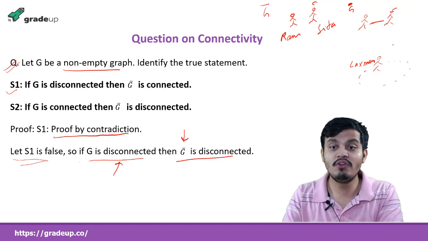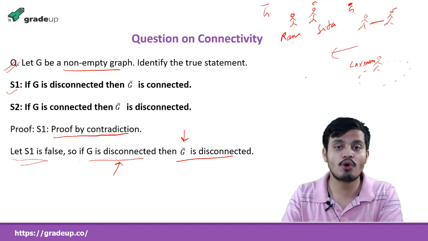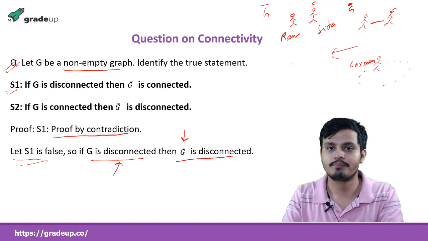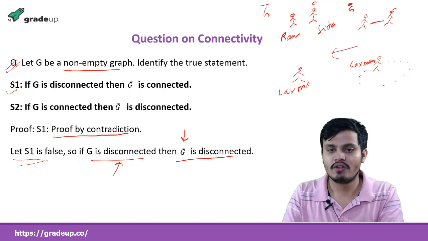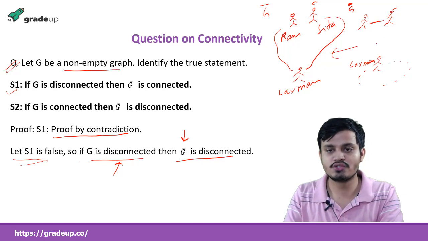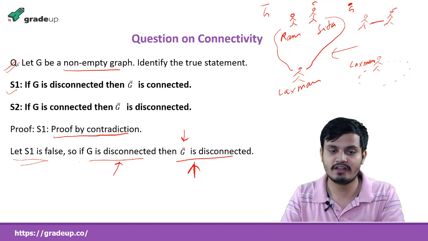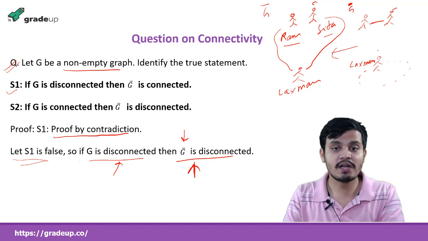Now, according to the definition of G complement, when there is no edge between two vertices in G, then in G complement there should be an edge. So with Lakshman there will be a path between Ram and Lakshman, and Sita and Lakshman. Now see, I started by saying that G complement is disconnected and that there are two such vertices, Ram and Sita, which are disconnected, but I am seeing that they are connected.